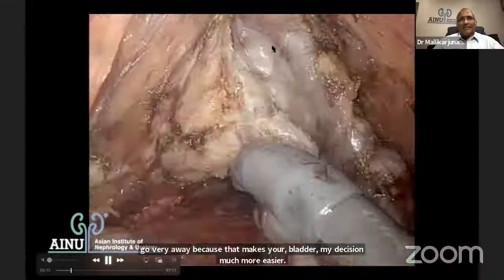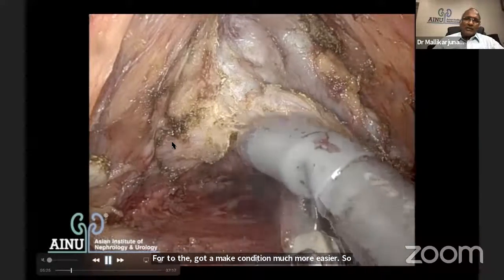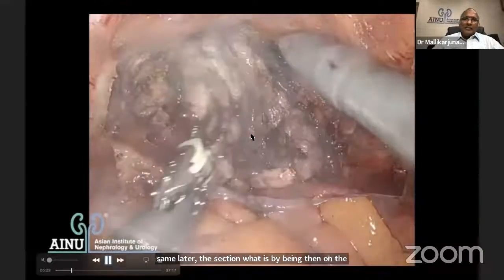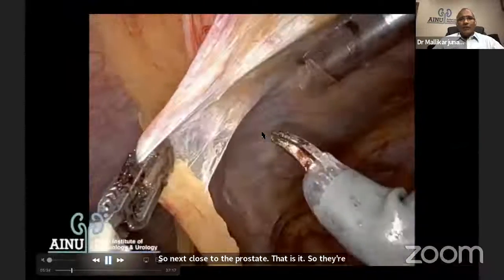So that is the division which has been done, and the same lateral dissection is being done on the left side of the patient now. Next, close to the prostate. That is it. So this posterior dissection is complete. Now come to the dropping of the bladder.